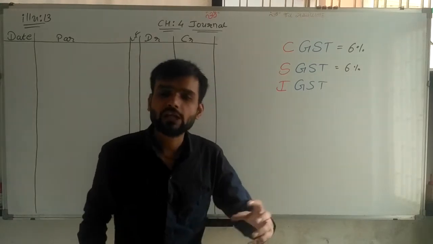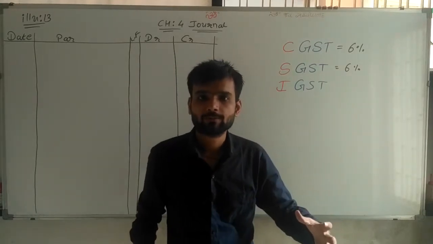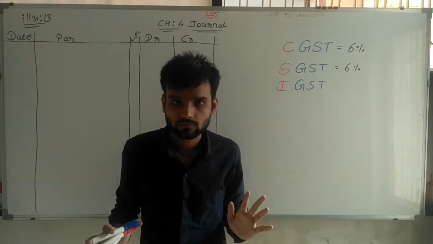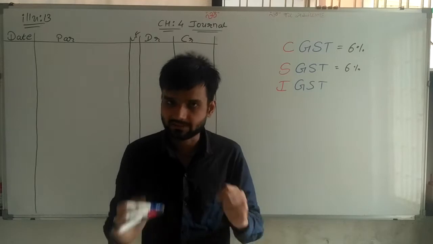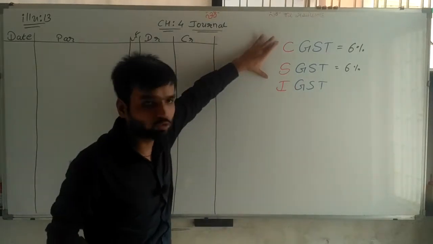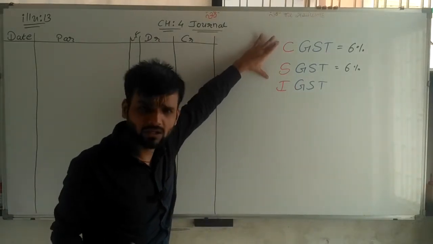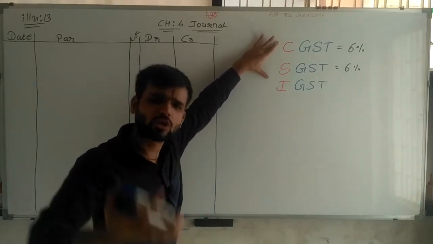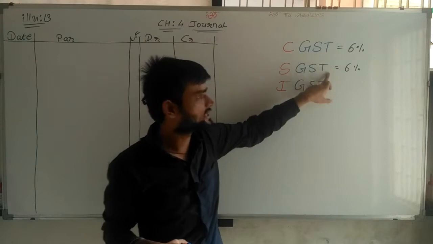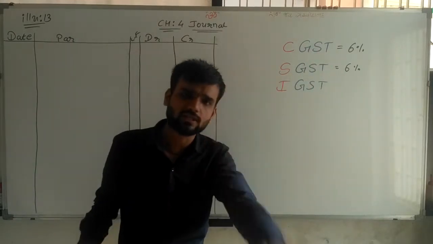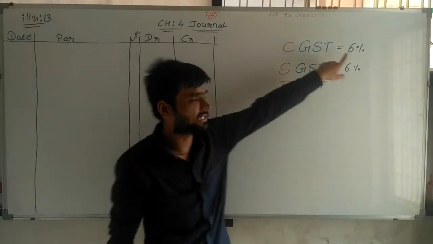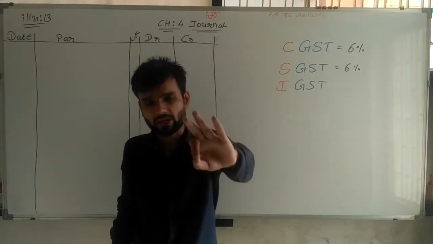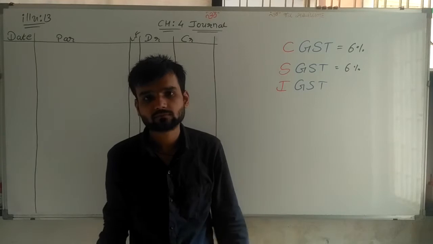Whenever we are purchasing goods within Gujarat, so within the state, we have to pay these two GSTs. Even if I am selling goods within Gujarat, I have to collect these two GSTs. Suppose the GST is 12%, then CGST 6% and SGST 6%, which I have to pay or collect.